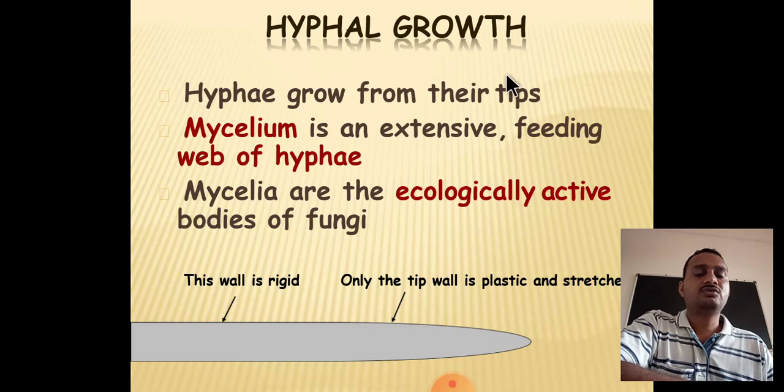Next character is the hyphal growth. So hyphal growth takes place mainly in the apical regions. This is the apical part, or you can say the growing part, of the hyphae. This is the main part of the hyphae. They are the actively dividing cells. They continuously divide and redivide to form complex structures.